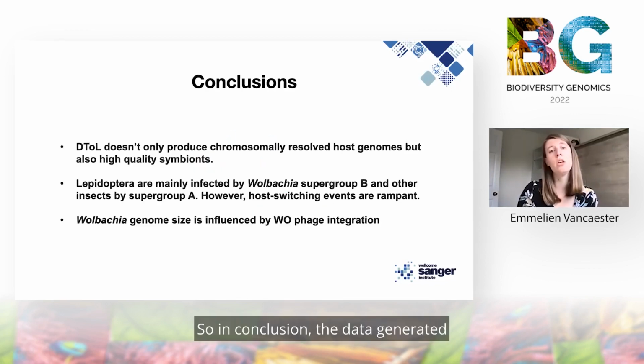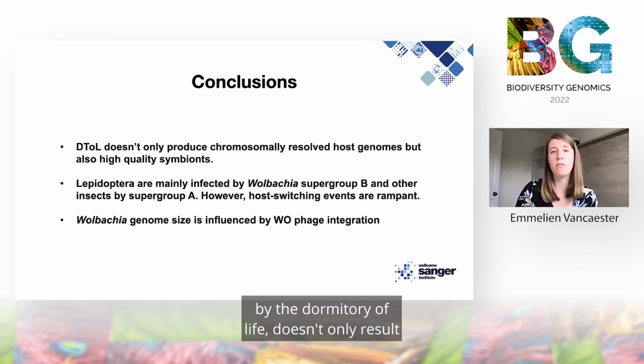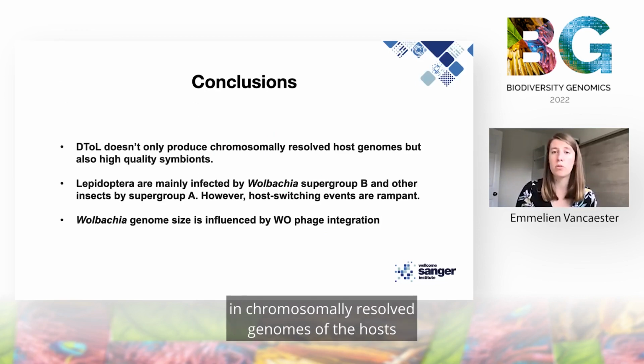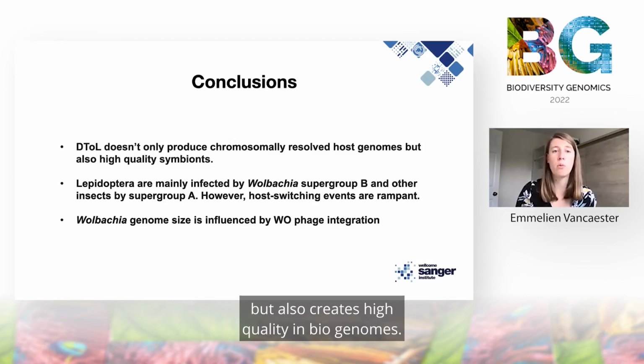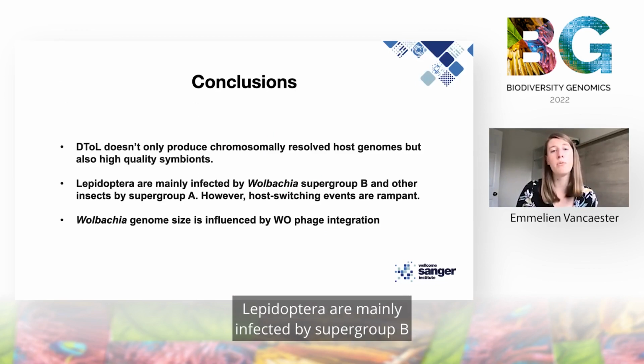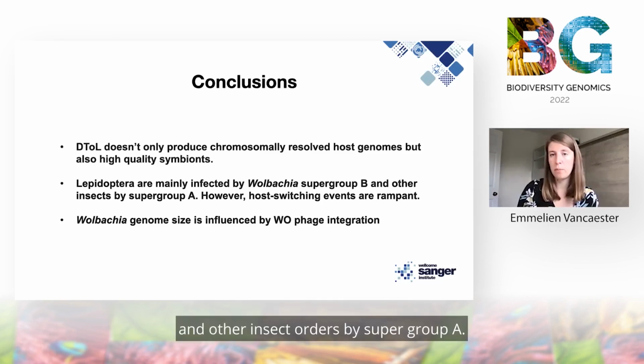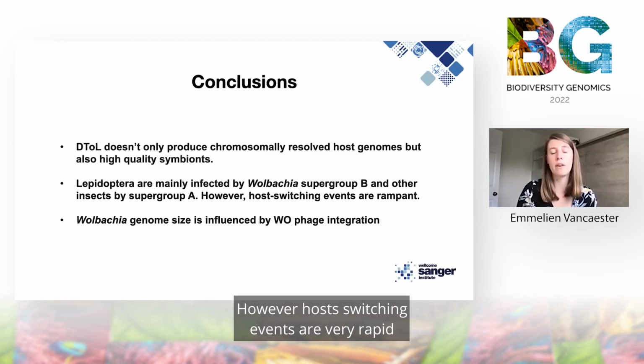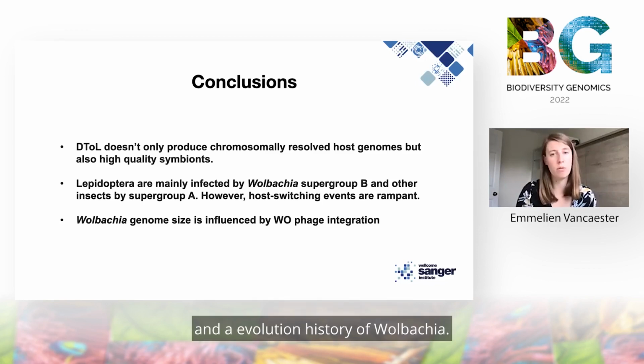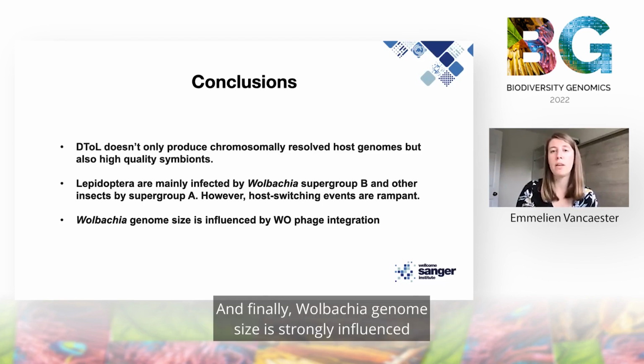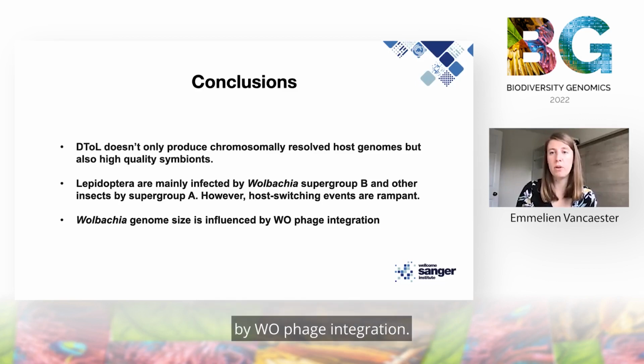So in conclusion, the data generated by the Darwin Tree of Life doesn't only result in chromosomally resolved genomes of the host, but also creates high-quality symbiont genomes. Lepidoptera are mainly infected by supergroup B and other insect orders by supergroup A. However, host switching events are very rampant in the evolutionary history of Wolbachia. And finally, Wolbachia genome size is strongly influenced by WO phage integration.